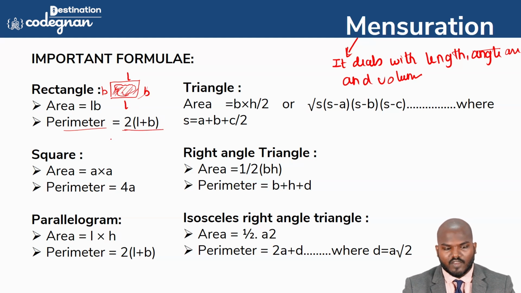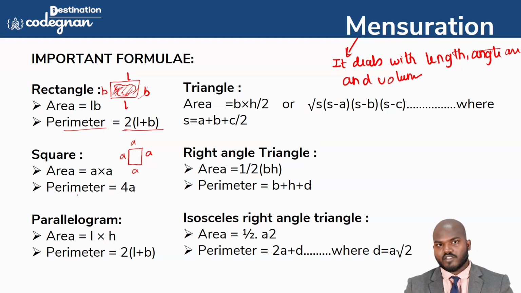And the area of the square is the same idea. A square has 4 equal sides, each called A. So the area is A squared. Perimeter means the sum of the 4 sides: A, 2A, 3A and 4A, that is 4A. This is how the length of sides is defined here.